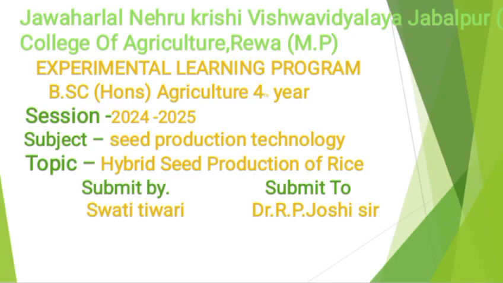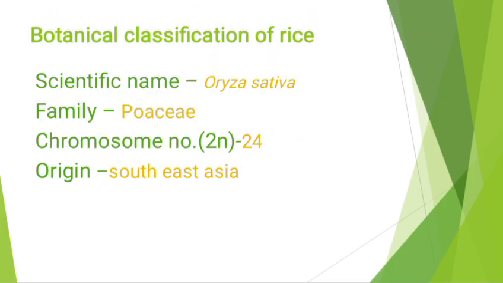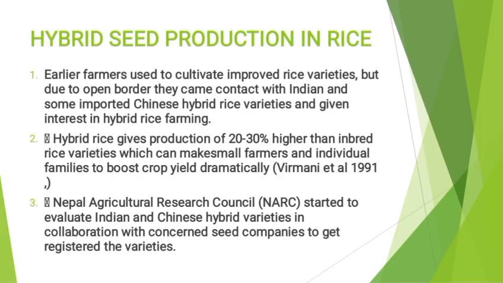Today I am presenting my topic on hybrid seed production of rice under the guidance of Dr. R.P. Joshi sir. So let us first talk about the botanical classification of rice. Scientific name Oryza sativa, family Poaceae, chromosome number 24, origin Southeast Asia. Hybrid seed production in rice.